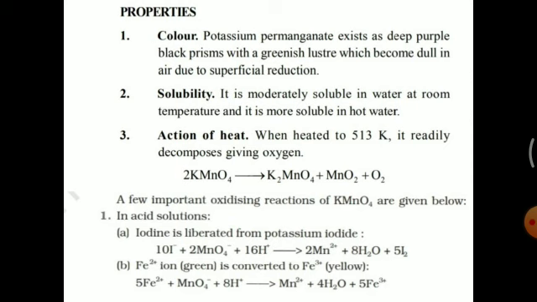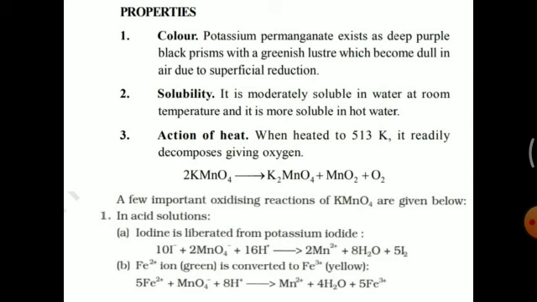If you first write the equation, then you can easily balance it. These are redox reactions because potassium permanganate acts as the oxidizing agent and undergoes reduction.